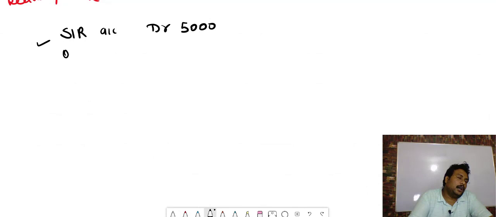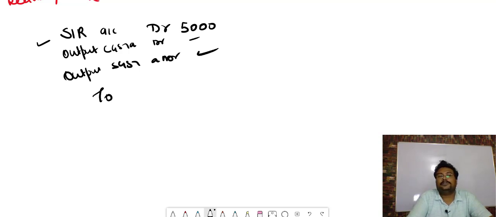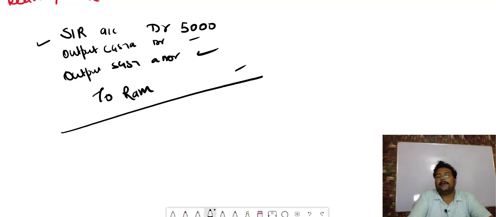So we will write output CGST account debit amount, output SGST account debit amount. Suppose received from Ram, so to Ram the amount. Okay bacha, so this is the entry of sales return. So we have 2 entries, actually 4 entries.